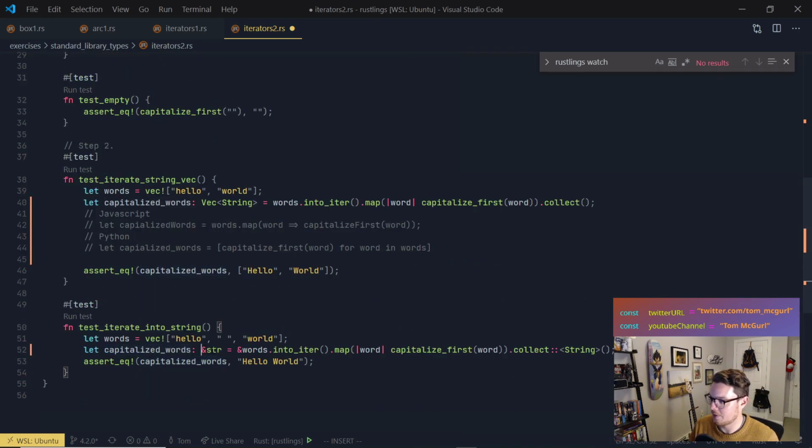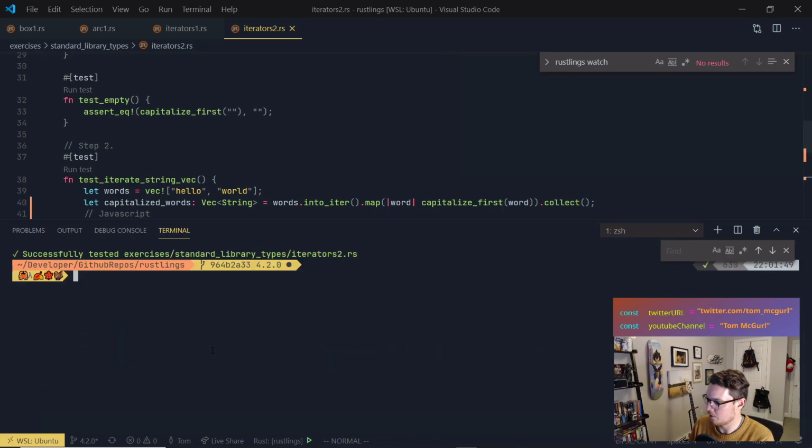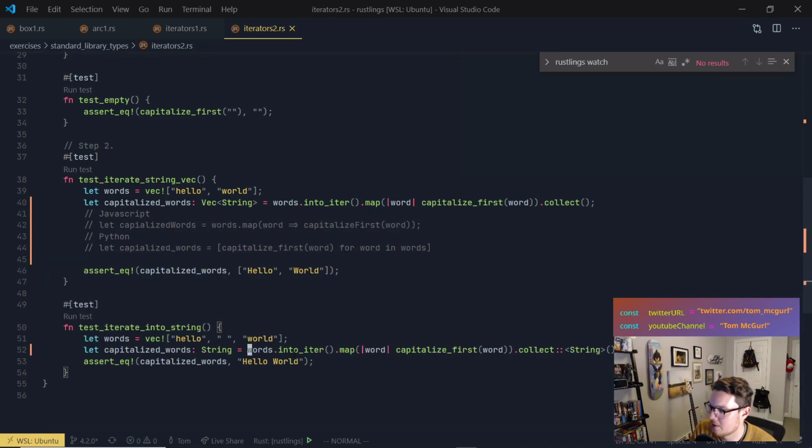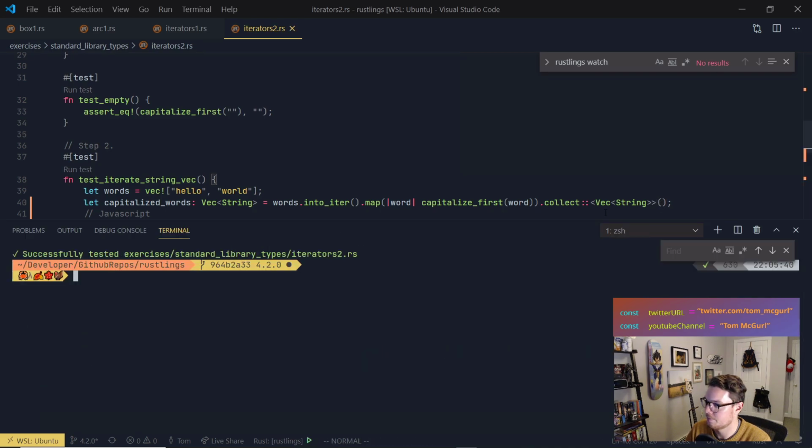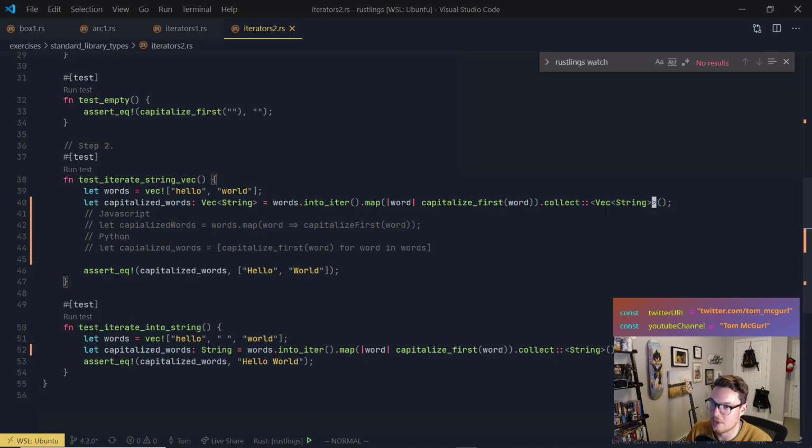Here is a little different, and first we're going to try changing this back. Let's run it, see if that still works. Cool. So here what we're doing is, similarly, we're mapping over it, calling word, but the big difference is we're collecting it into a string instead of collecting it into a vector. So we could have written this out, I think, in long form. We could have done something like this. And I believe this would still work. Yep. But we don't need to do that.